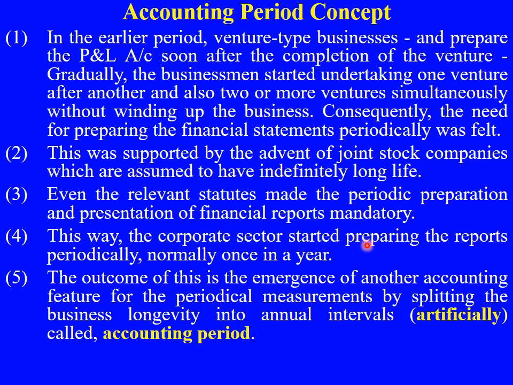This way the corporate sector started to prepare their reports periodically, normally once in a year. So we have financial statements, right? We prepare financial statements for a particular period. That period we call the accounting period.